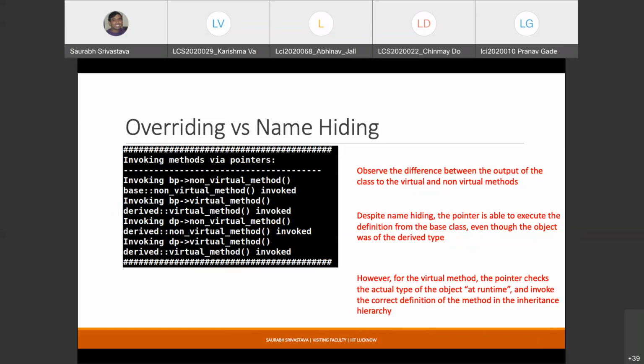but you can understand the difference here: in the case where you are overriding the method, you in some way tell the implementation in advance that irrespective of the kind of pointer I use to invoke the method, please check at runtime what the actual object type is. If the object type is the base type, invoke the base class definition. If the object is of derived type, invoke the derived class definition. I know this is a bit confusing, but please try to understand this. If you have any questions, I can go over it again.